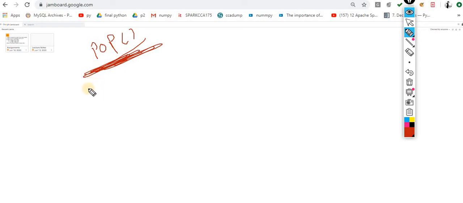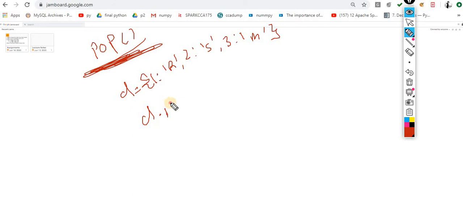In this case, what exactly happens? Understand this scenario. Let's suppose this is the key-value pair: 1 Ram, 2 Sham, 3 Mohan. If I do d.pop(1), then this key-value pair will be removed.